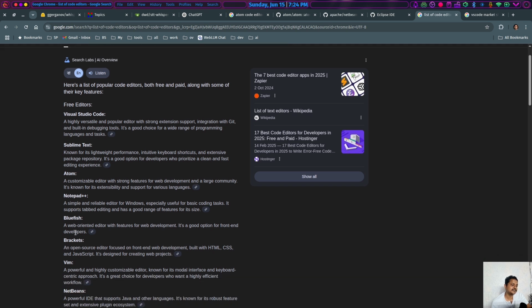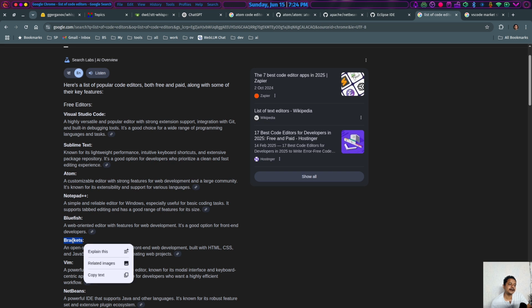Notepad++, yes, this one I liked very much. Especially if you are on Windows, there was only one option, that is Notepad++. Bluefish, that is my all-time favorite, because Bluefish and Geany, those are like brothers, and those code editors used to come by default with various Linux distributions, so those were pretty much enough for me.